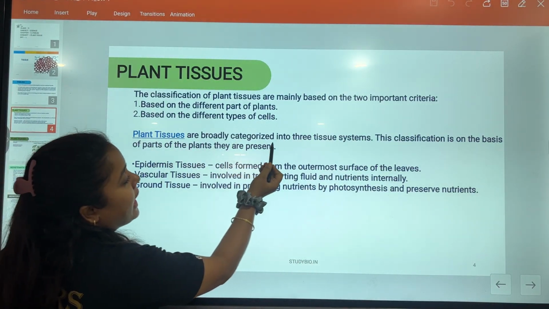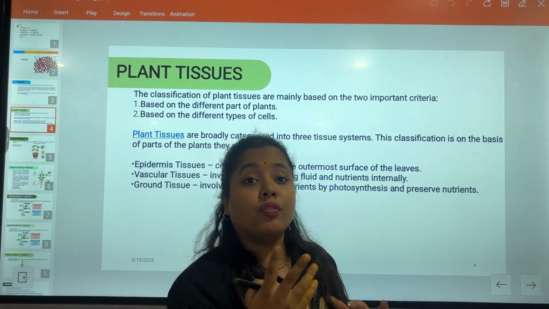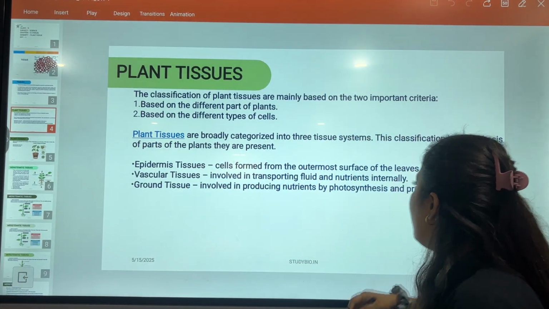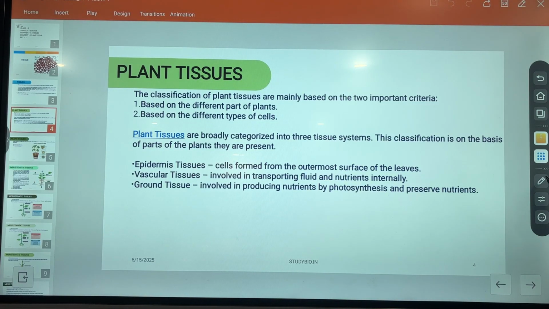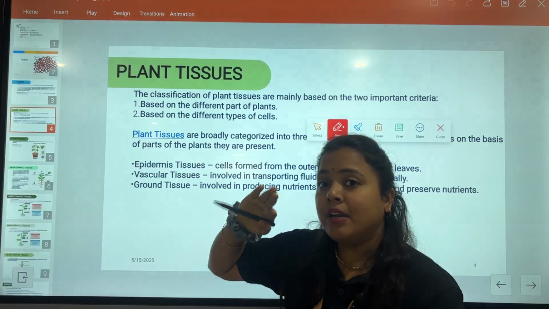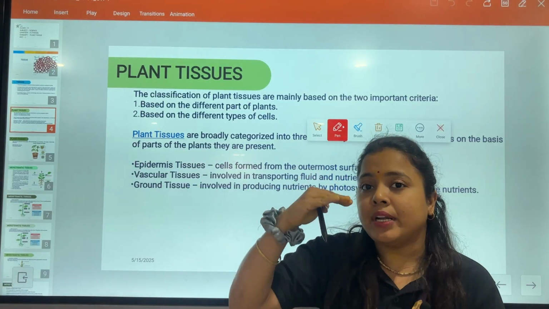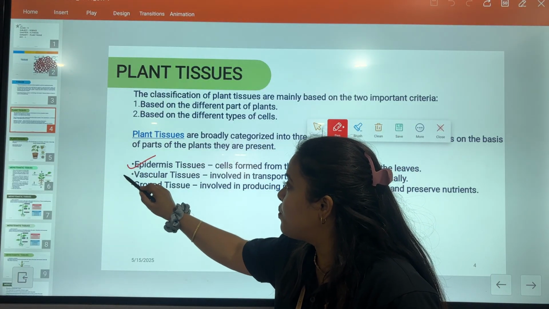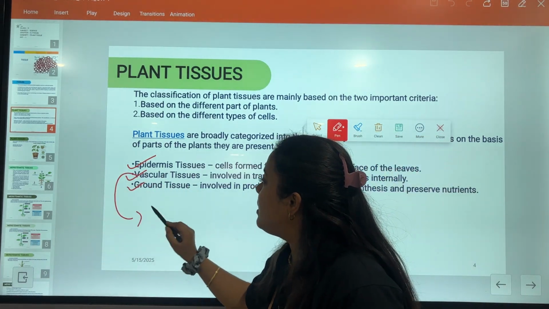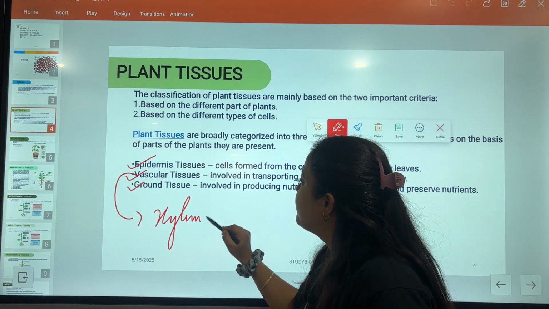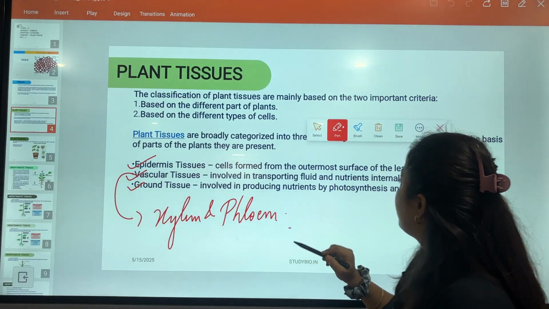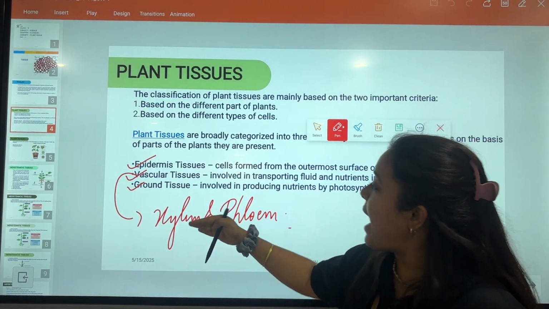Plant tissues are broadly categorized into 3 tissue systems. What are the 3 tissue systems? Epidermal tissue, vascular tissue, and ground tissue. This is also an extra part which I want to tell you. Now, vascular tissue, you have already learned about xylem and phloem, which basically help in the transportation of food and water.